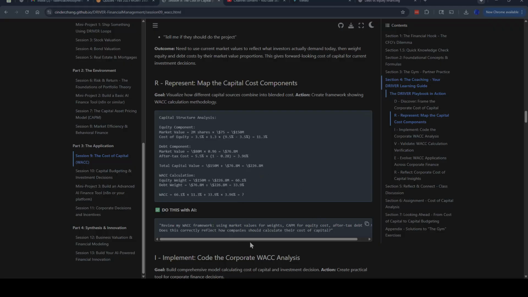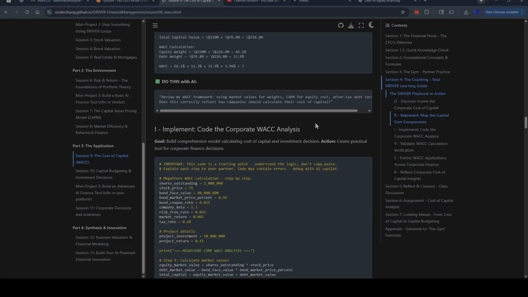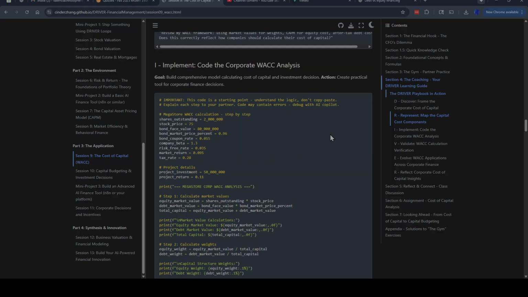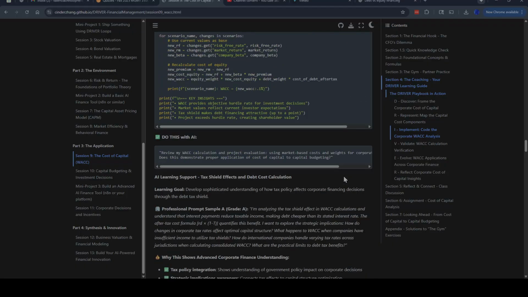So with AI, we just want to review using market values for weights. Does this correctly reflect how companies should calculate their cost of capital? And so here's implementation. So code the corporate WACC analysis. And again, it's a starting point, don't just copy paste. And so here we go through.